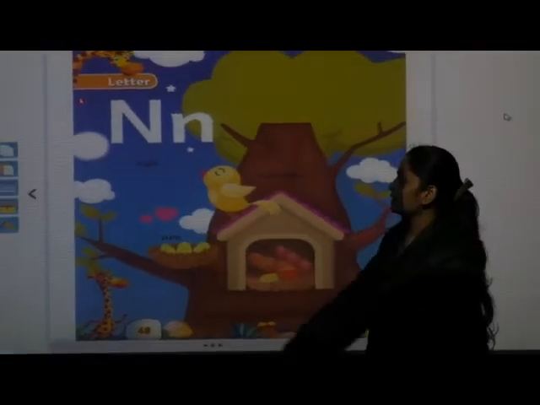Okay, yes. So in the last episode, which letters have we learned? Do you remember? Yes, in literacy subject we have learned letter N and letter O. So once we will do the revision. Okay children, are you ready? Yes. See here, this is capital letter N and small letter n.